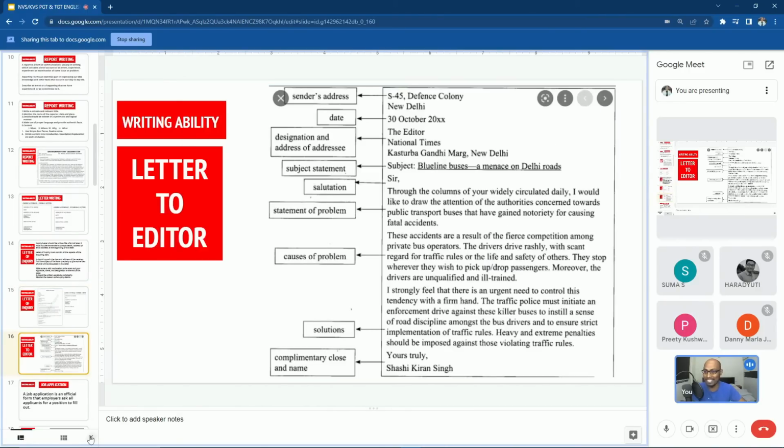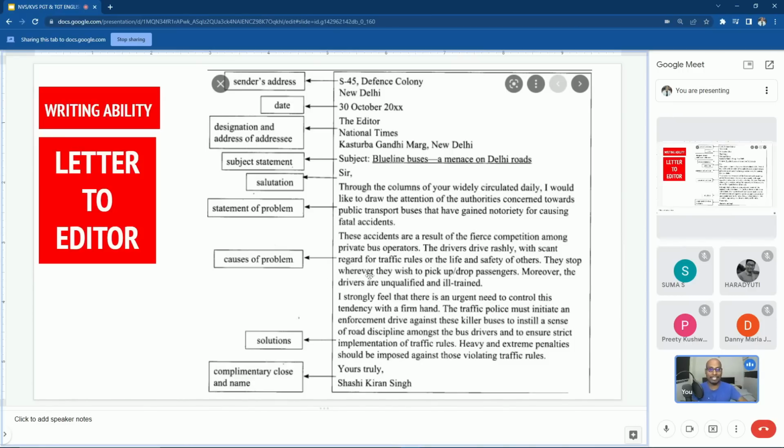Okay, sir. Right. Next, if you see the next type of letter, we have letter to editor. Now if you see this entire format, letter to editor, we write when we want to inform the general public through the newspaper or through the columns of the newspaper.